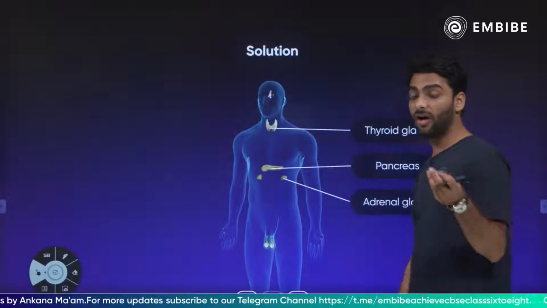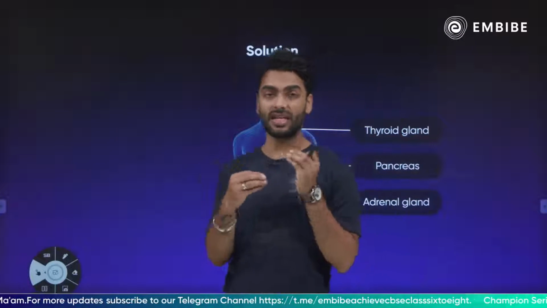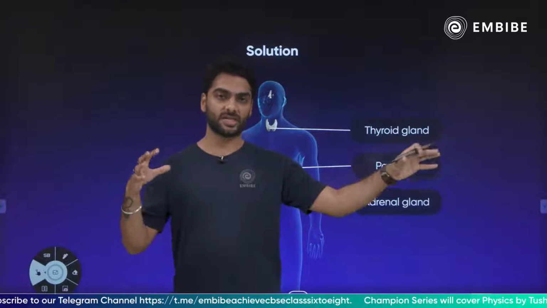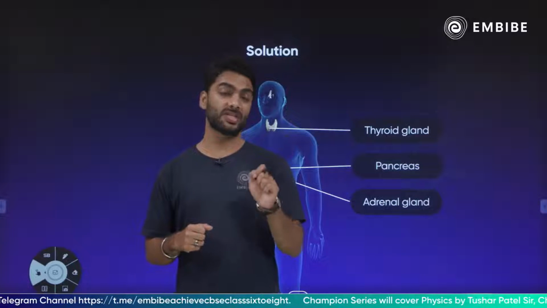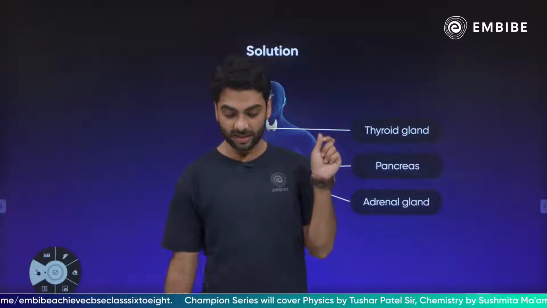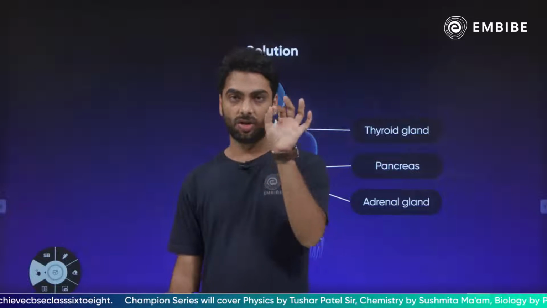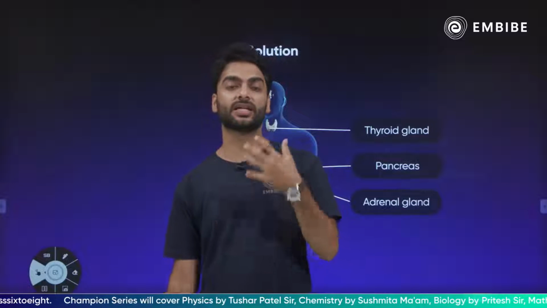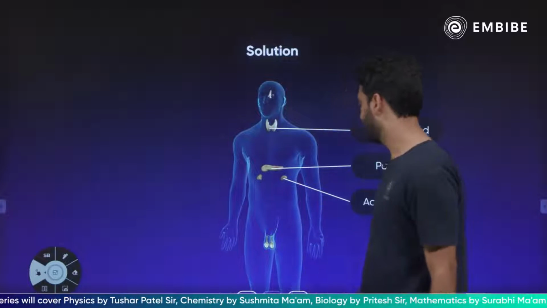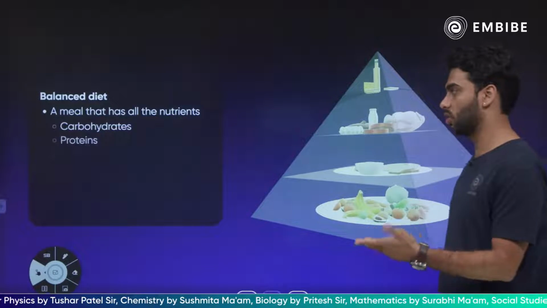And hormones are secreted in very less quantity from the endocrine glands and they always act away from the site of secretion. But these hormones are so sensitive that any hormone, if it is even a little over or under secreted, it can cause severe disorders in the body. That also we learn, what are the disorders.